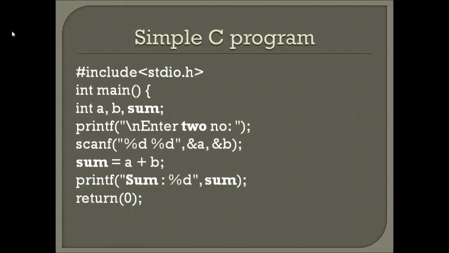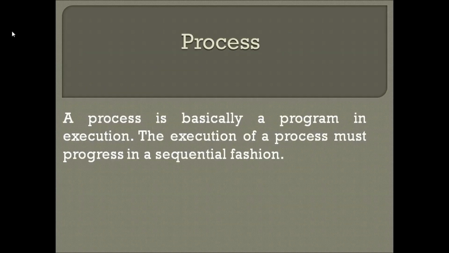So now, what is a process? What is the difference between a process and a program? A process is also basically a program only, but when a program starts executing, a program becomes a process. Understood, guys? A process is also a program. When a program starts executing, it becomes a process.